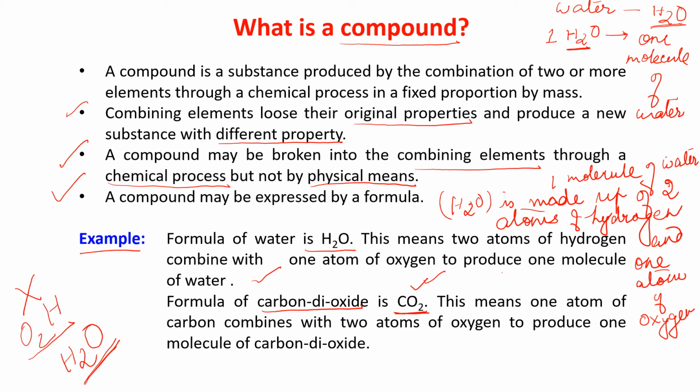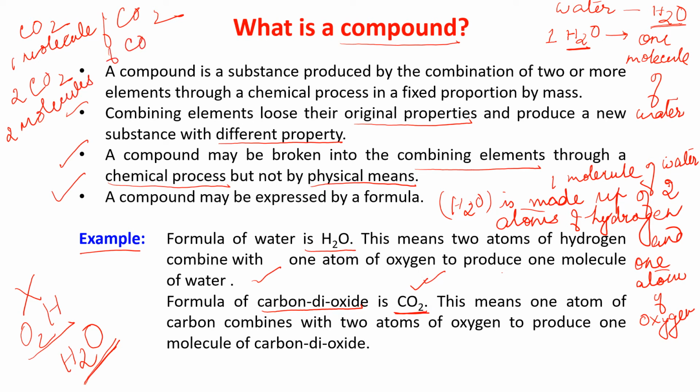If I write CO2, it is 1 molecule of CO2. If I write like this, 2 CO2, this means 2 molecules of CO2, carbon dioxide.